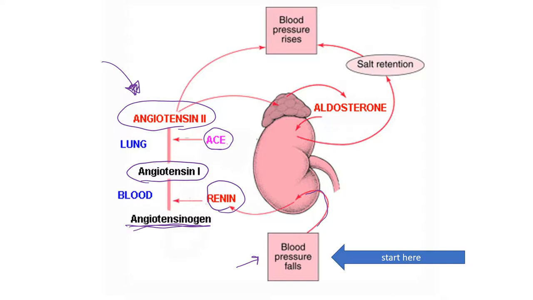One of those things that happens is it affects the adrenal gland and causes the secretion of aldosterone. Remember, that was one of the triggers of aldosterone secretion, the presence of angiotensin 2. So angiotensin 2 causes the secretion of aldosterone from the adrenal gland. Aldosterone acts on the kidney by retaining salt, ultimately an increase in water as well in the blood. And that causes a rise in blood pressure.